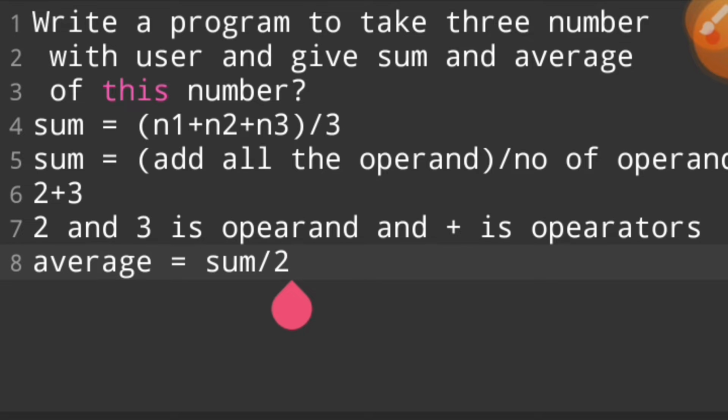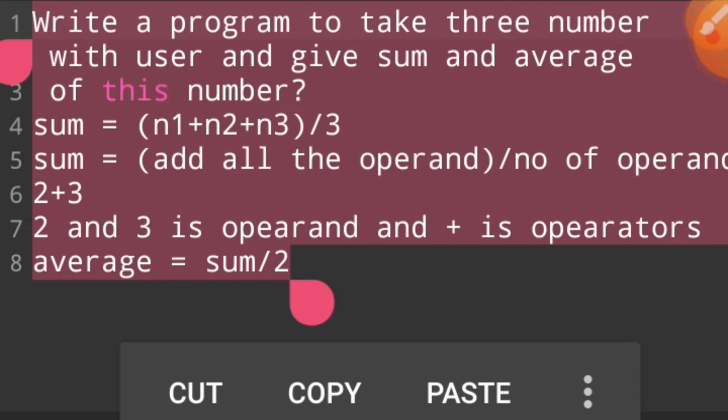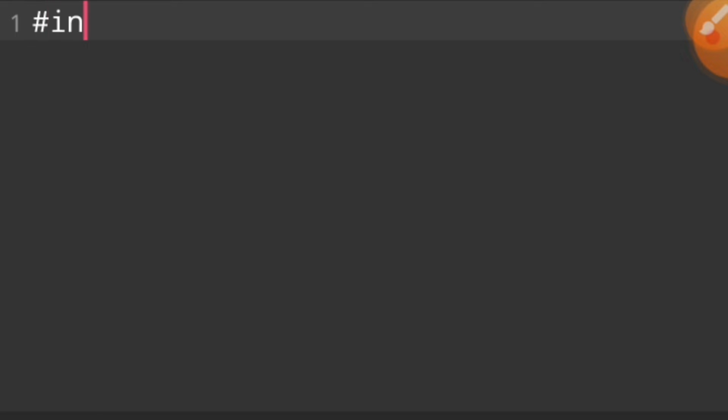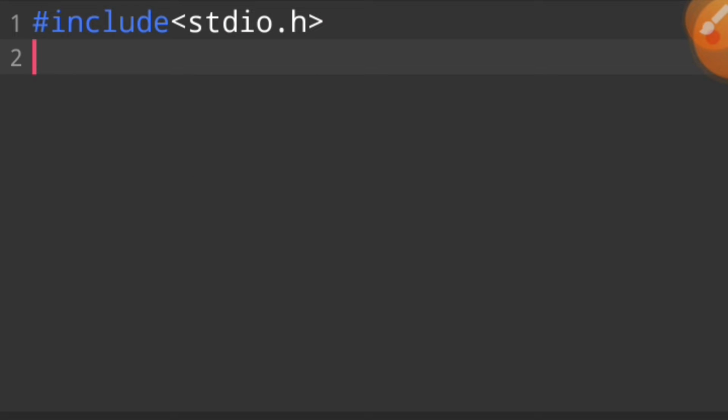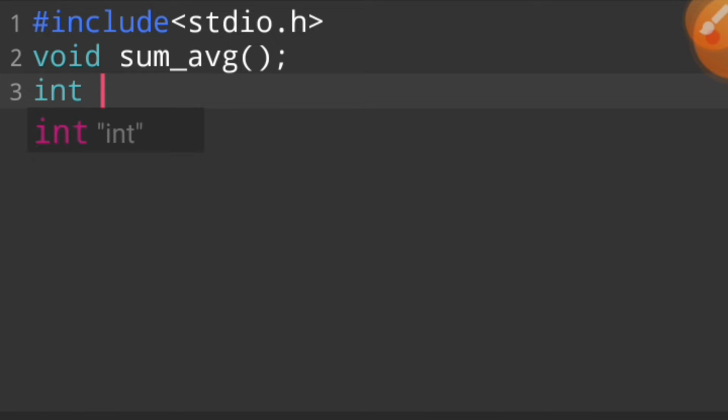I solve this question using functions. I select all the program and erase that. First of all we say #include <stdio.h>, and then we declare a void function. A void function is capable of computing sum and avg. A void function is capable of solving this question very well, yes or no?